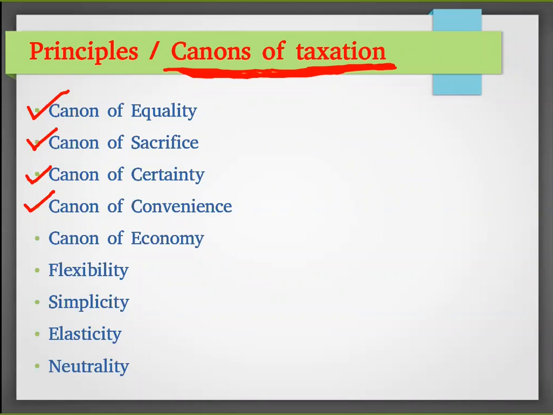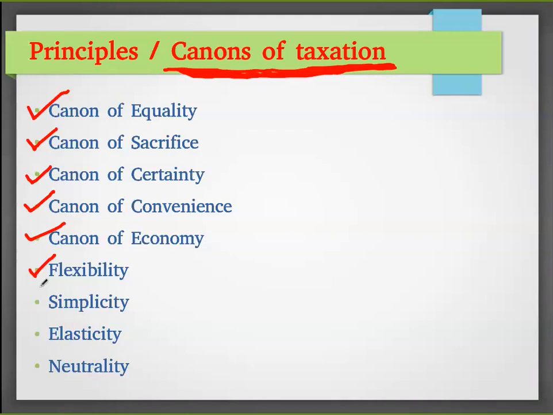Within a year they can pay at any time, and the partial amount also they can pay. Then canon of economy: the expenditure for collecting the income tax or sales tax should not be more than the tax money collected.